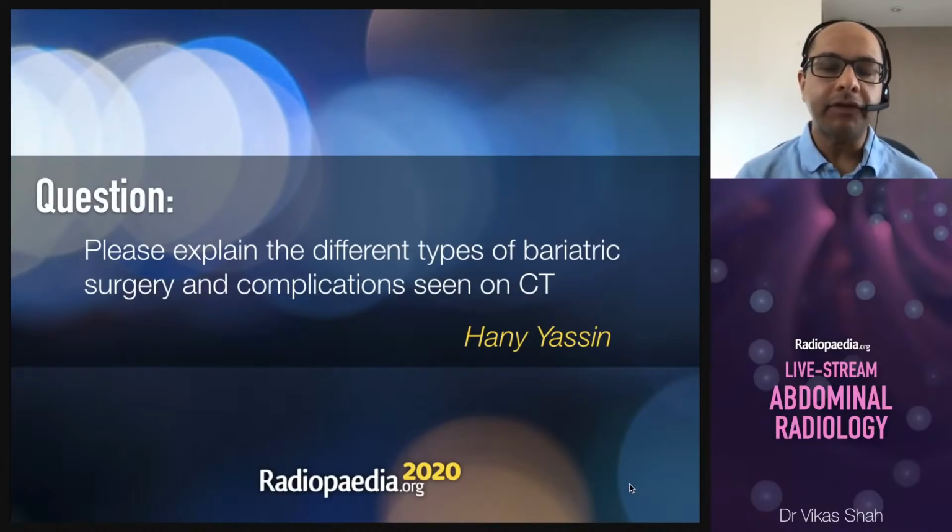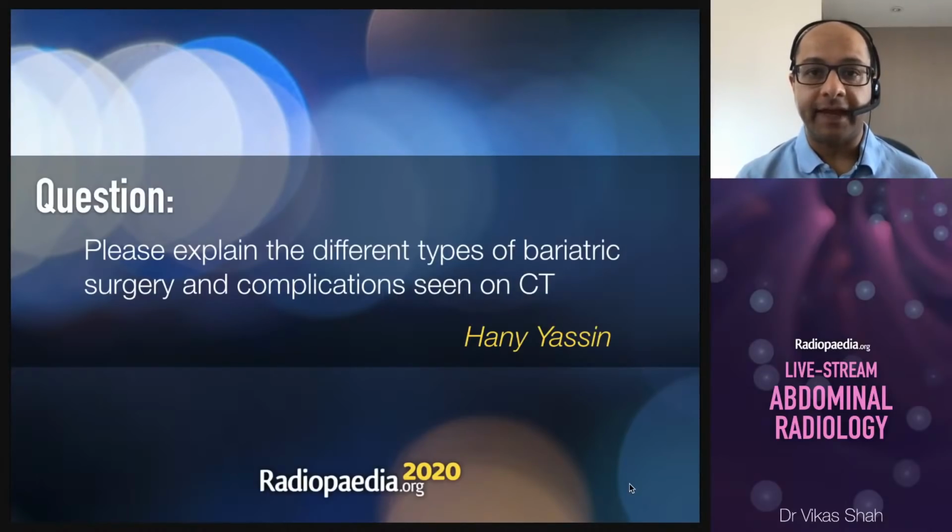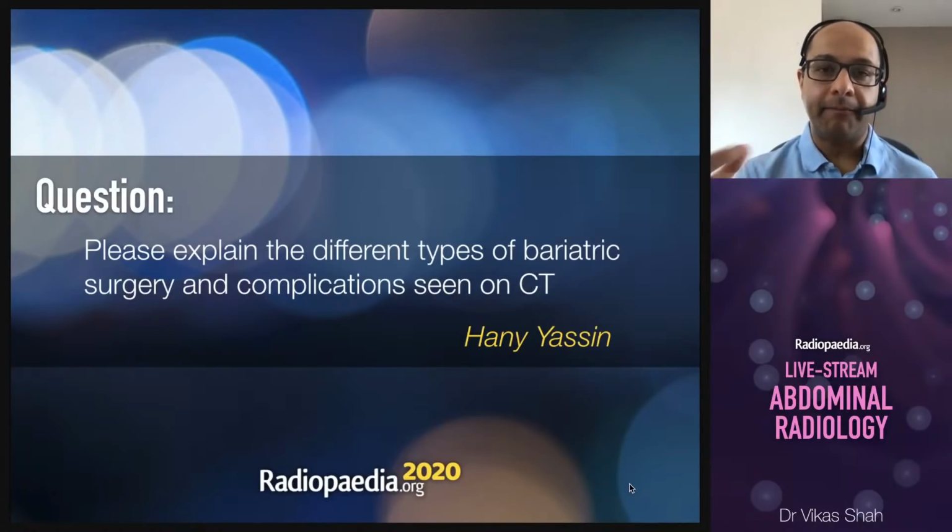But some of the common complications. So with gastric banding, we look at the orientation of the band to see whether or not the band has slipped, and that can cause people to have acute dysphagia and vomiting, and we assess that by looking at the angle of the band relative to the vertebral column, and that's known as the phi angle. With peptic ulceration, sometimes the band can erode, and if it erodes into the lumen of the stomach, then it can pass down into the small bowel and cause obstruction. And there's a couple of cases of that on the website. If you go and just search for gastric band, you'll see those.